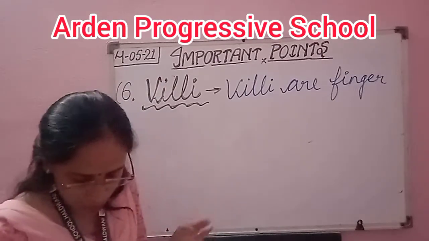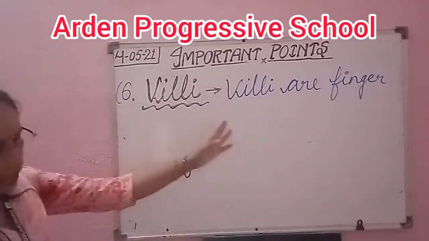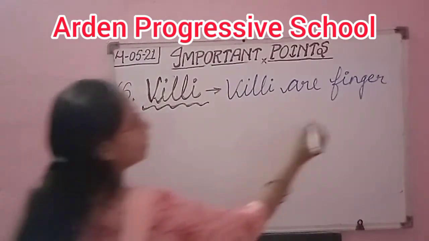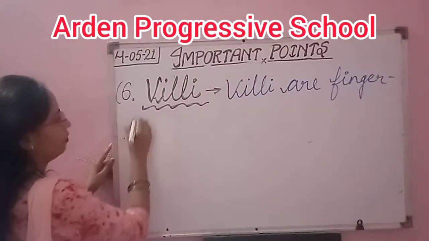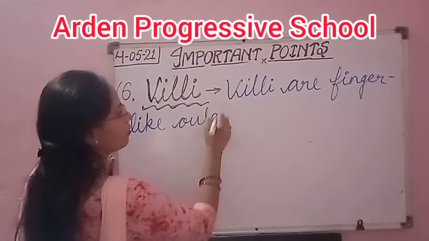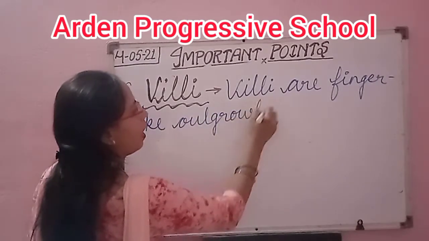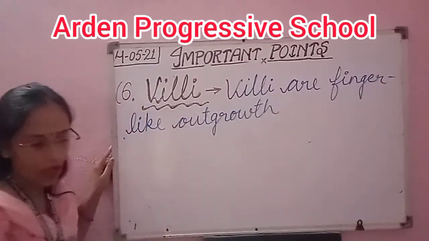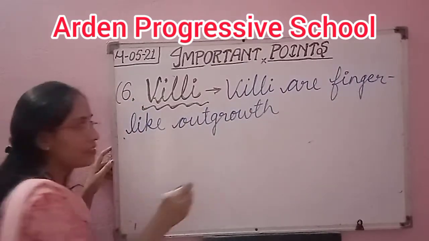Okay, so you can define the villi. Villi are finger-like outgrowths. Where are they present?